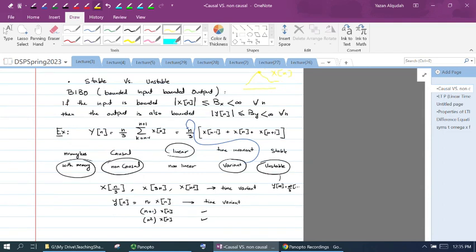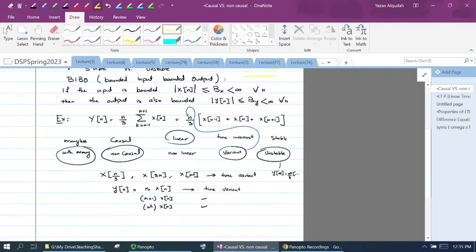So if you look at a system that is described in this example, y of n equal to n over 3, the summation of x of n, and since we have a finite summation, we can expand that, and that is going to equal n over 3 multiplied by x of n minus 1 plus x of n plus 1. If you look at the system properties of this system, we can see that the system has memory, because it not only depends on x of n at that time, it depends on a previous x of n and a future x of n.